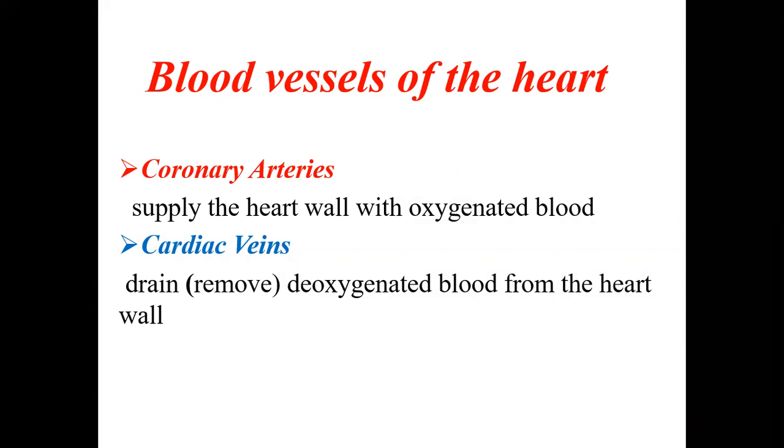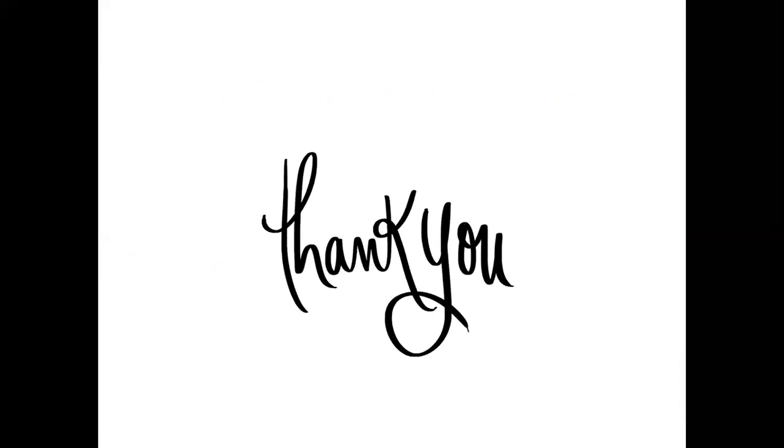Coming to the blood vessels of the heart, the heart will be pumping the blood to all the parts of the body, but how will the heart get its nutrition? This is by special vessels called the coronary arteries and veins. These will be supplying the heart as well as draining the heart. The coronary arteries will supply the heart wall with oxygenated blood, and the cardiac veins drain the deoxygenated blood from the heart wall. So this is all about the circulatory system.